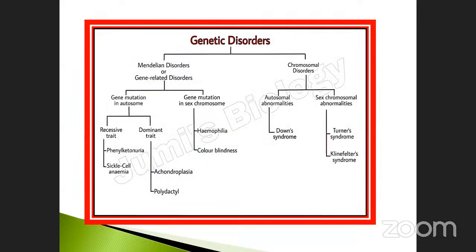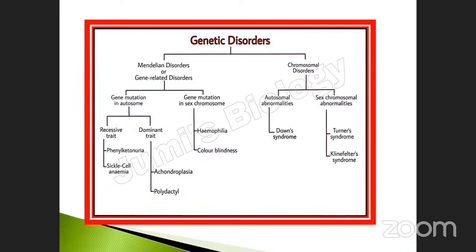Okay. Before that, we must know what is meant by genetic disorder and what the types are. Genetic disorder is divided into two things: Mendelian disorder, otherwise called gene-related disorders, and another one called chromosomal disorder. Listen here, my dear student. Chromosome contains genes. Don't forget, where there is a location, it is called locus. Sometimes a particular gene is affected, sometimes the total chromosome is affected. So they divide into gene-related disorder and chromosomal disorder. First we see the Mendelian or gene-related disorder.